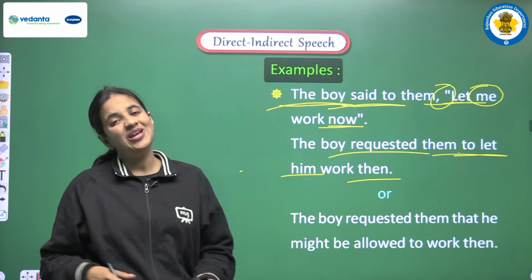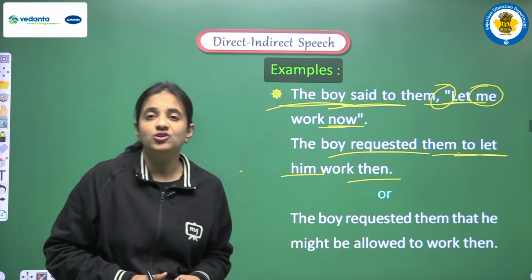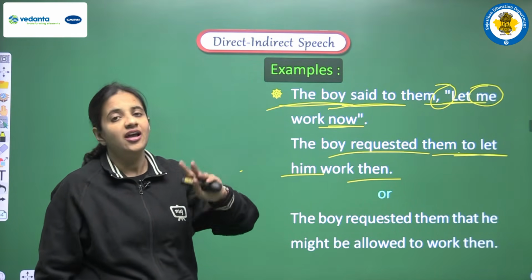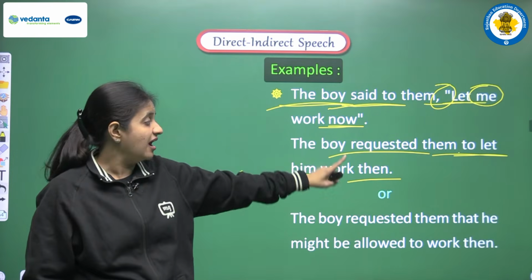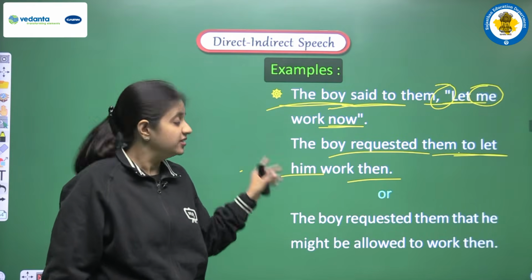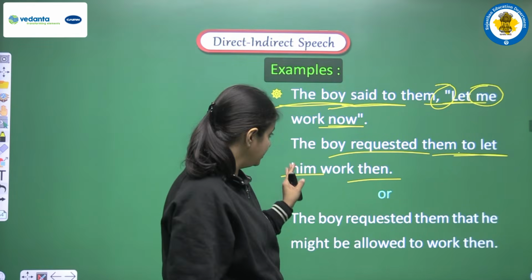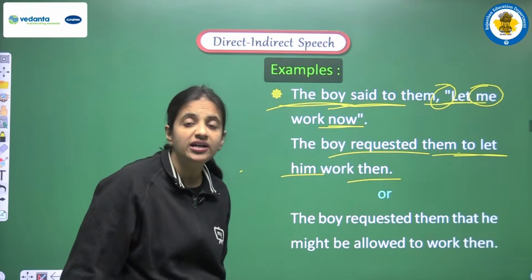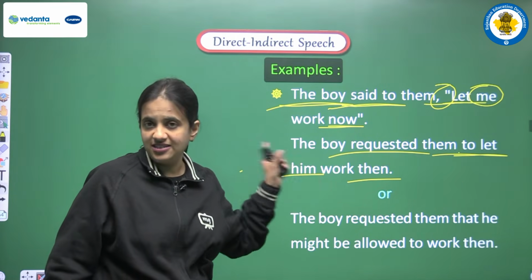Why? Because we have discussed some of the words that show some kind of time and place, and now was also in that list, and according to that we are converting now into then. So here we are having the first option that we can use. According to the first option we are having the sentence, the boy requested them to let him work then. Clear? This is the first option.